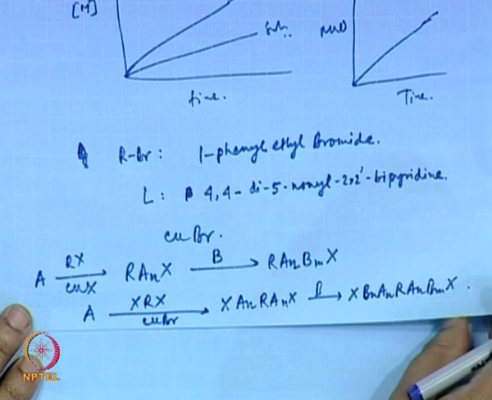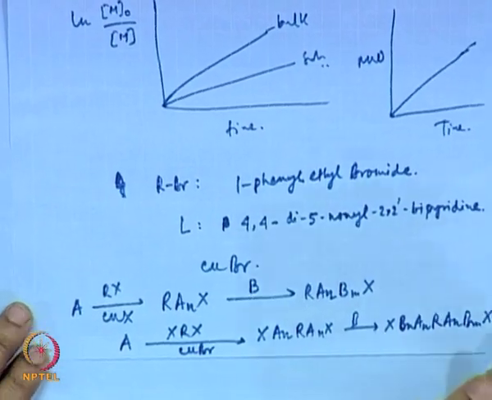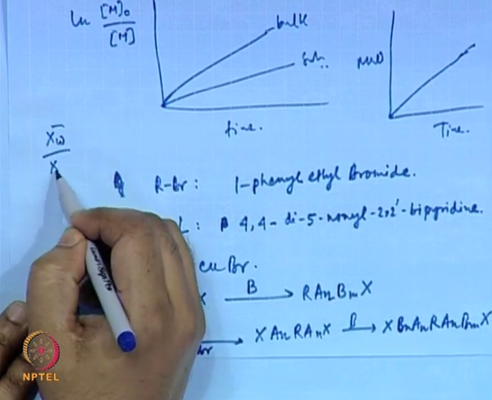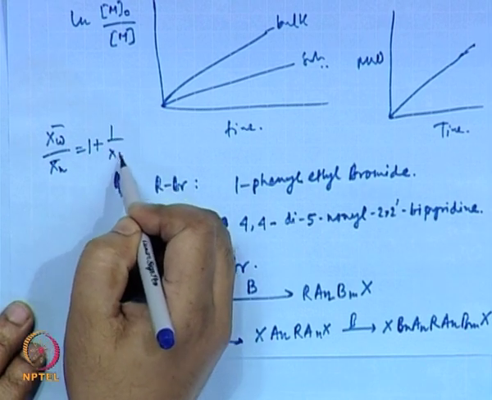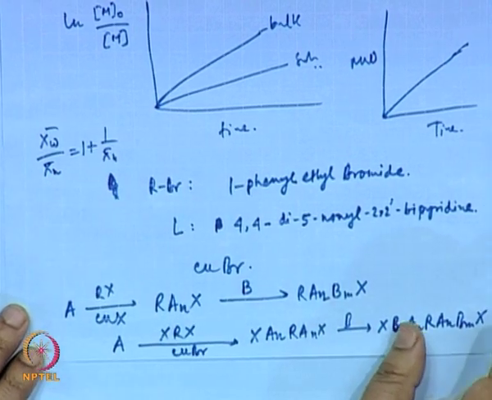Okay. And for a simple case, the PDI for this sort of reaction is given by this. So, higher the molecular weight, lower is the PDI.